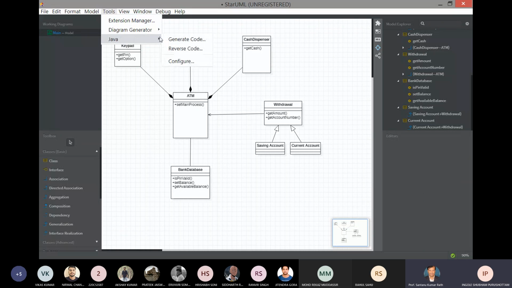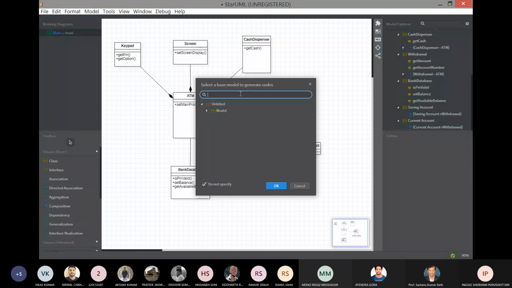Have you installed Java for generating code? Anyone downloaded it? Yes, sir, we have added the extension for Java. Okay, we'll try to generate the code.